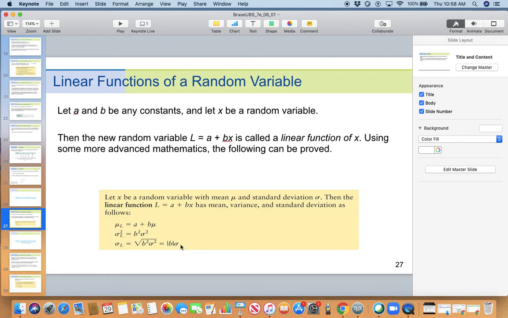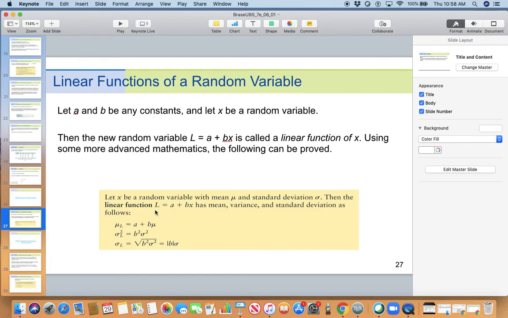All right. So what are mu and sigma? Mu and sigma are the mean and standard deviation of my original x. If I take that x, multiply it by some number b, which could be positive or negative, and add some number a, positive or negative, it doesn't matter. You get a new linear function.